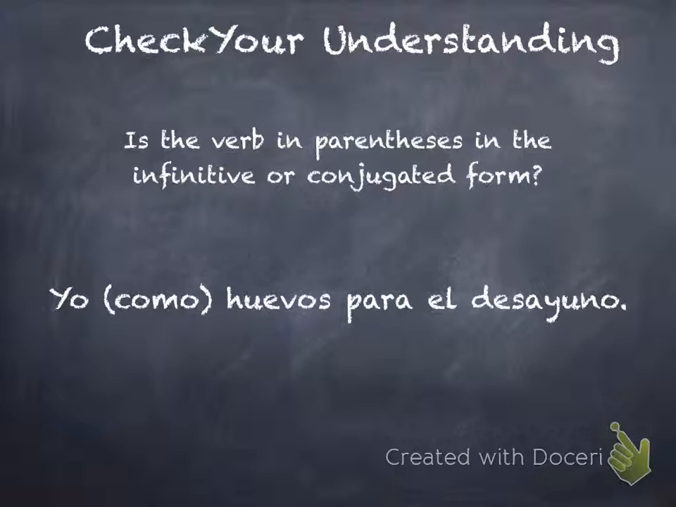So here, yo como. So our main thing that tells us whether it's in the infinitive is the ending. If it ends in any of these three, which are the only three endings in the Spanish language for verbs, then it's in the infinitive. Does this one end in those three? No. We know that this is conjugated because we know that any verb in the yo is going to have the o ending. So this one is in the conjugated form.